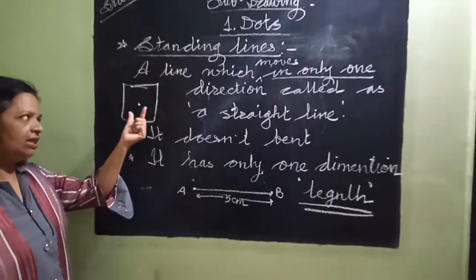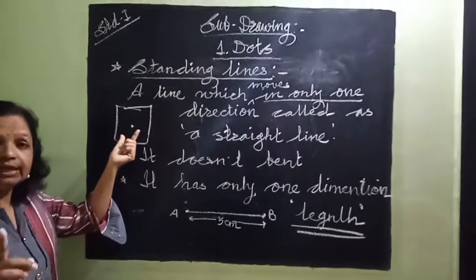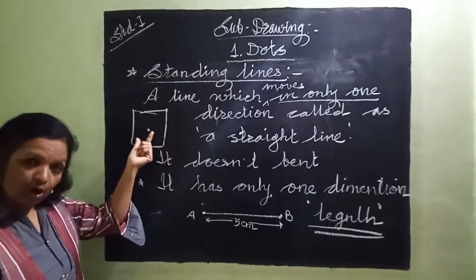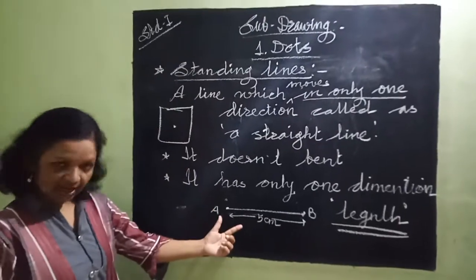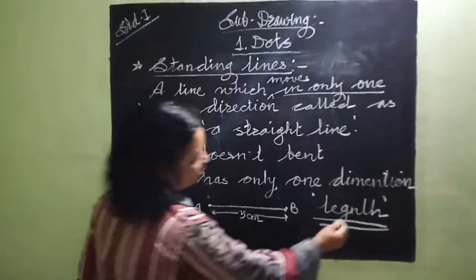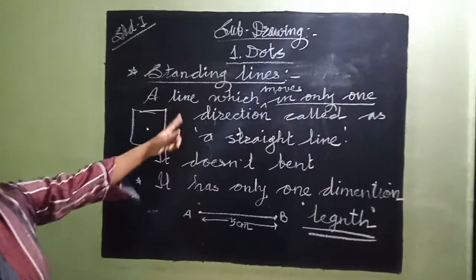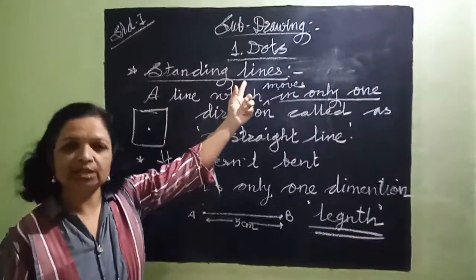When we have a single dot, a single point, it doesn't have any dimension. Remember, a point, a dot doesn't have any dimension, but a line has length. Understand this much? I repeat it again. What is a straight line?